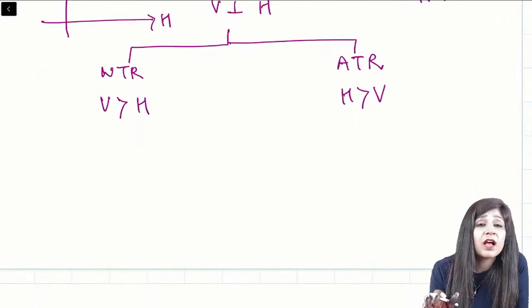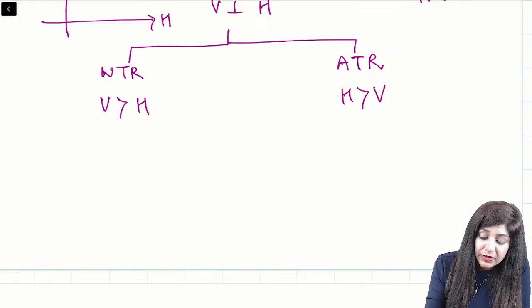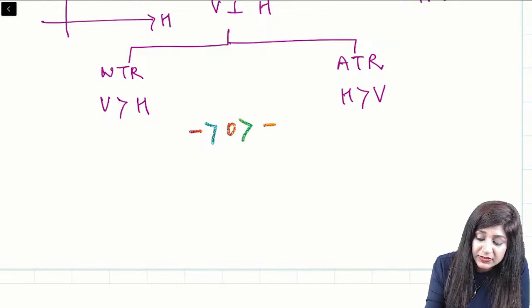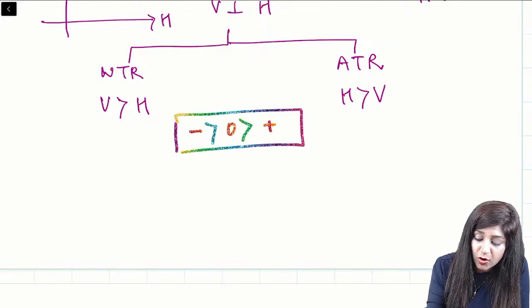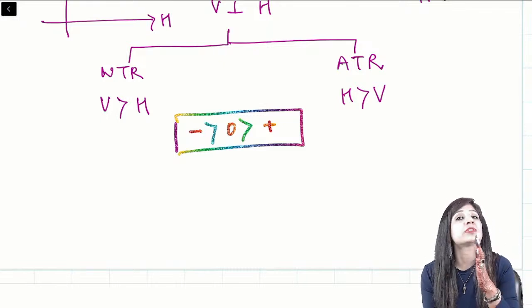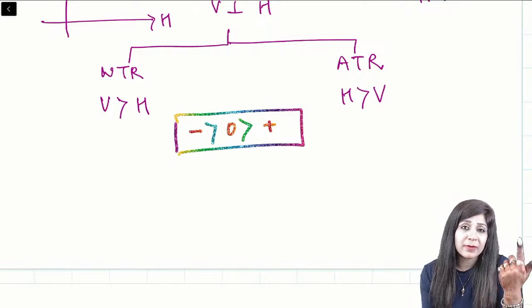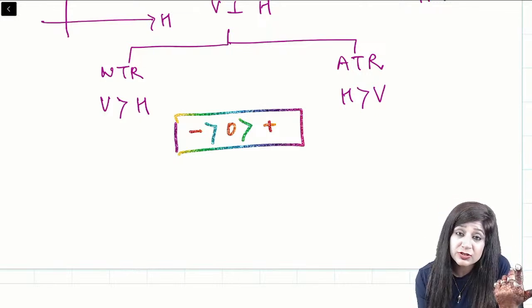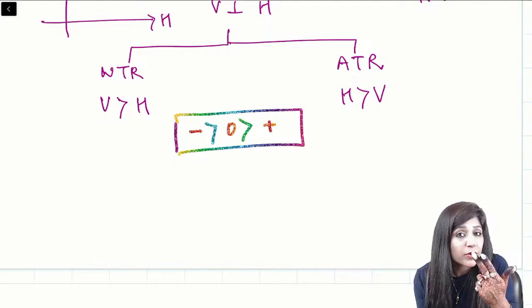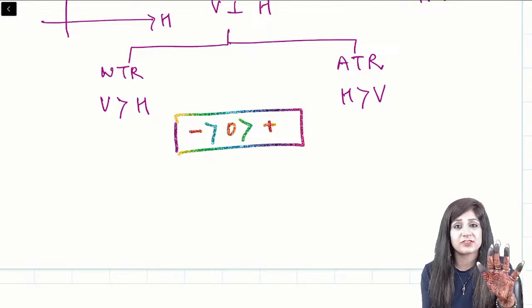Now how to find out which power is more? For this, we have a simple rule: minus power is more than 0, and 0 power is more than plus. So this is the order here. Minus power is more than 0 power, and 0 power is more than the plus power. If you have to compare between minus and 0, it will be minus which is more. If you have to compare between 0 and plus, then it is 0 which is more, and between plus and minus, it is the minus which is more.